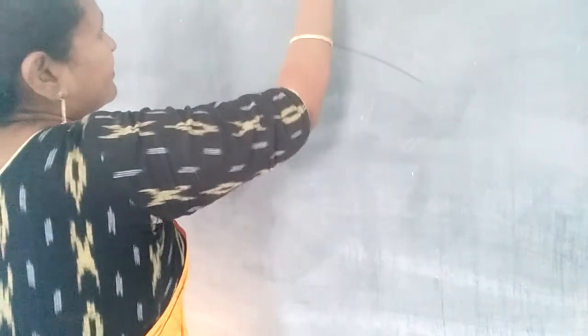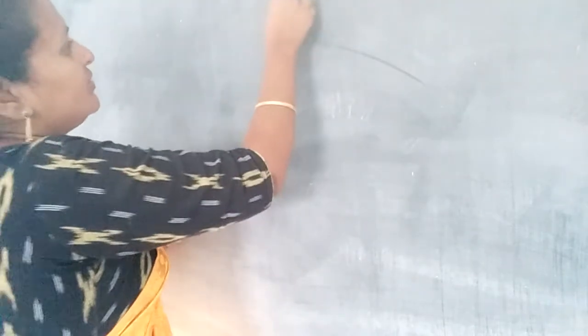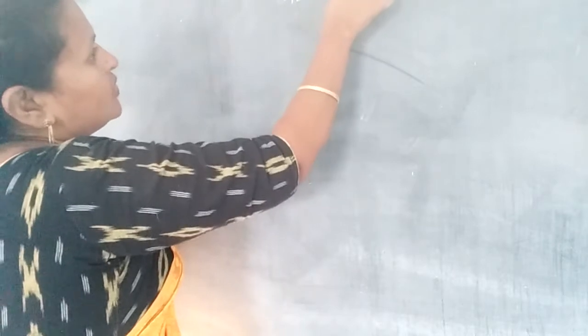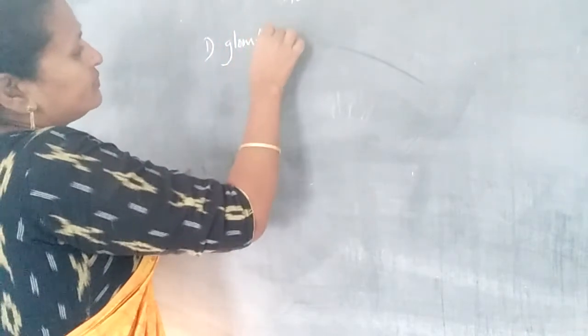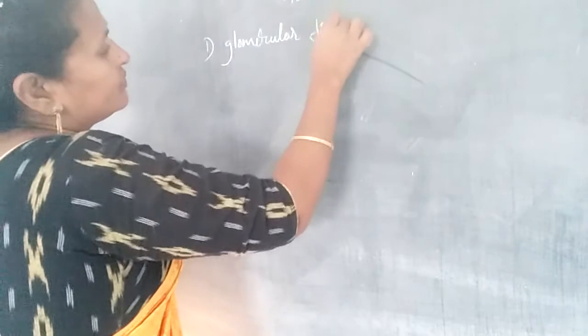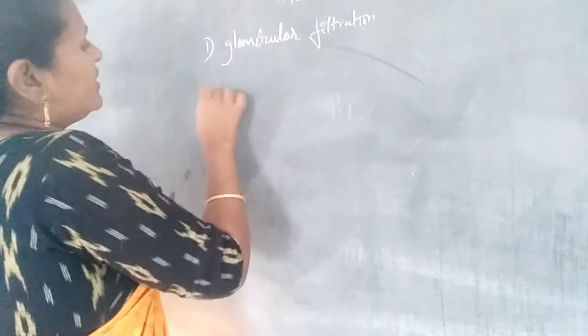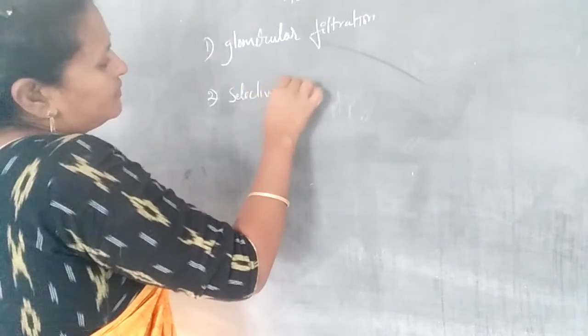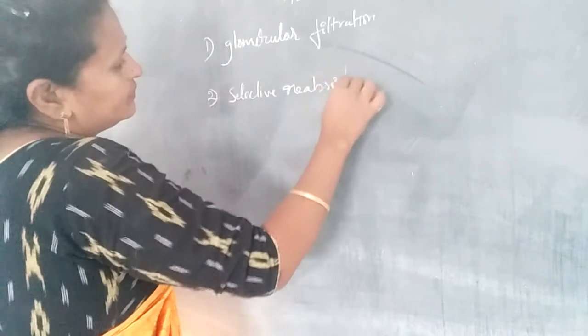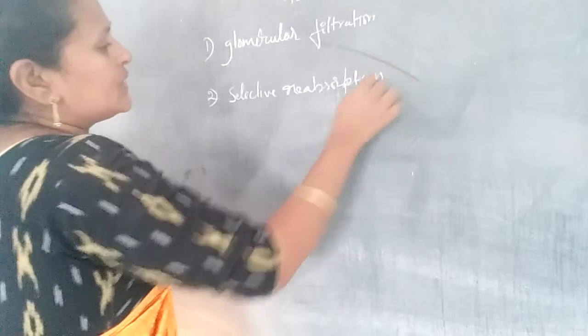Today we are discussing the remaining part of the urine formation. It has mainly two stages. The first one is glomerular filtration, and the second one is selective reabsorption.